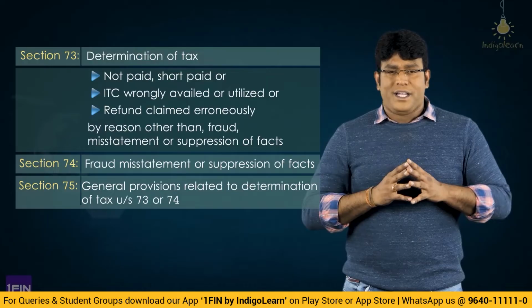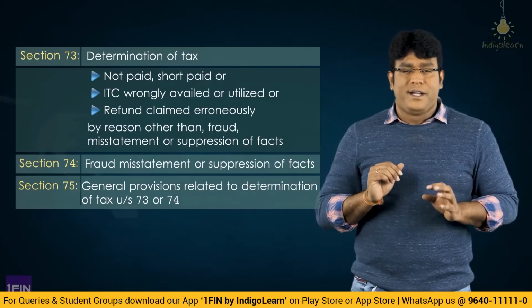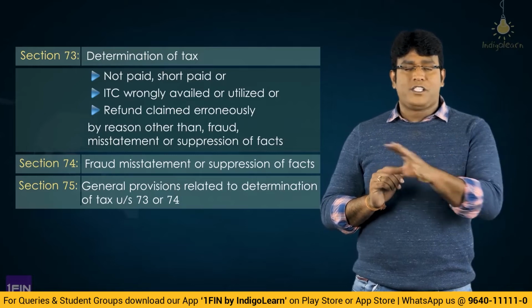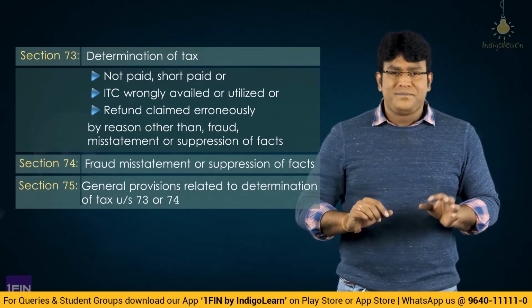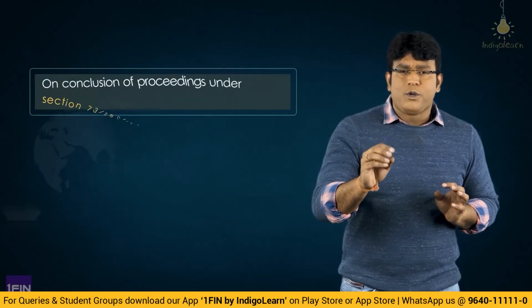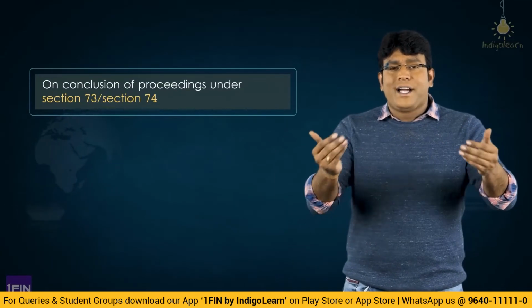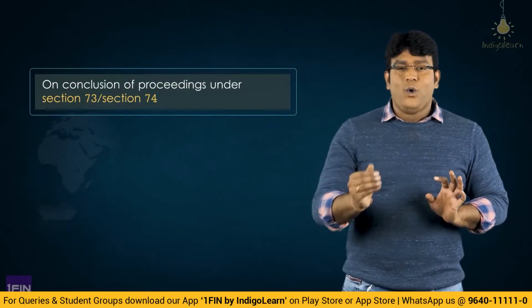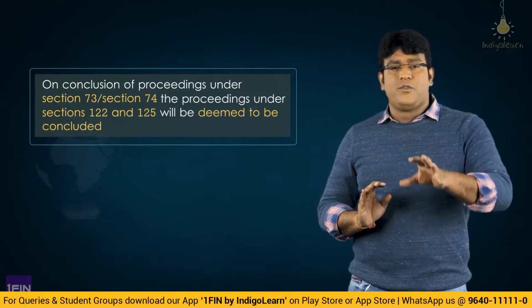Now let me tell you, my dear friends, couple of interesting amendments which have come up in this concept. First one is very simple, but second one is very interesting. Let me talk about the first amendment, where they have specified that once the proceedings under section 73 or 74 are concluded, then no other further action is taken under section 122 or section 125.